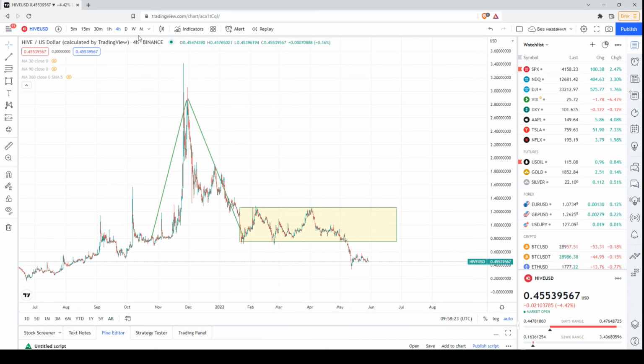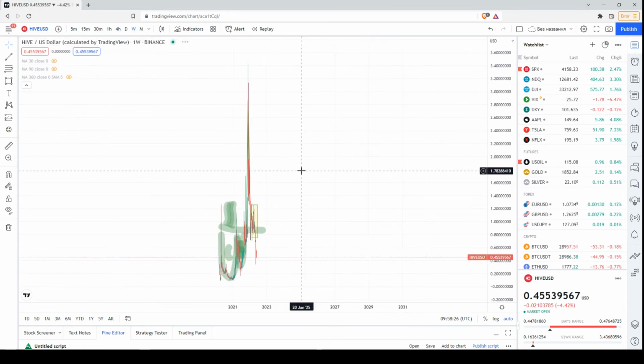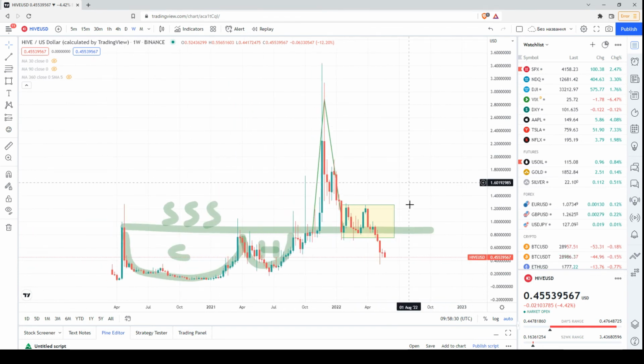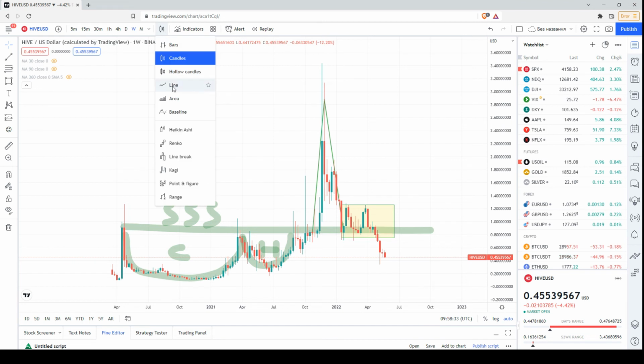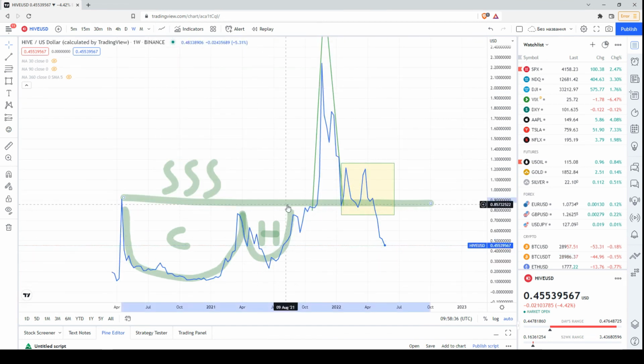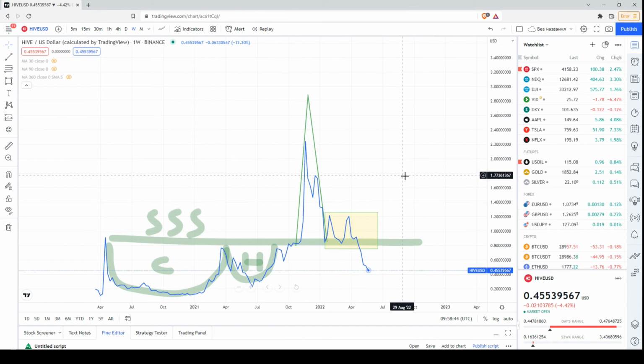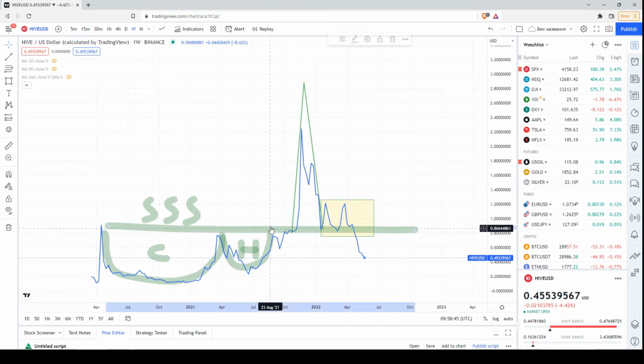Now, let's get back to the weekly chart. Okay, we've been talking a lot about this cup and handle candlestick or technical formation. So this is the cup, this is the handle, this is the upper level of this technical formation. Then we had a price increase. The price surpassed the upper line of this cup and handle candlestick formation.